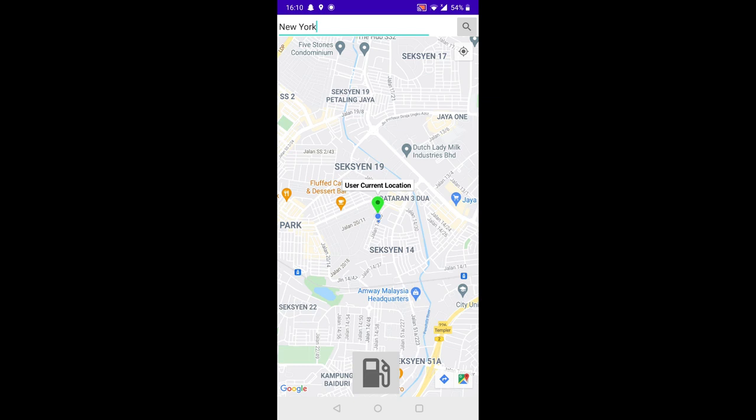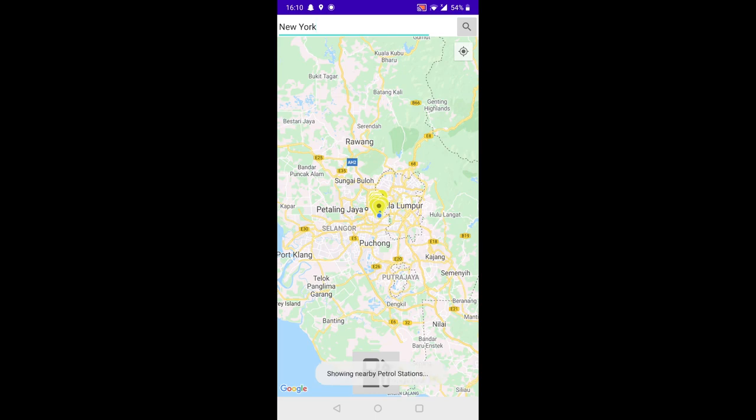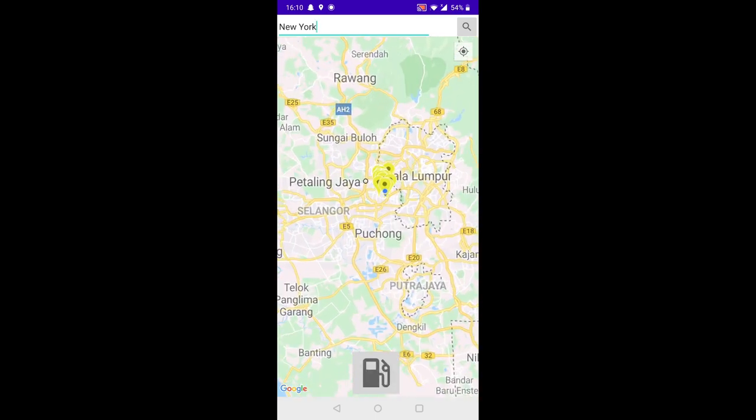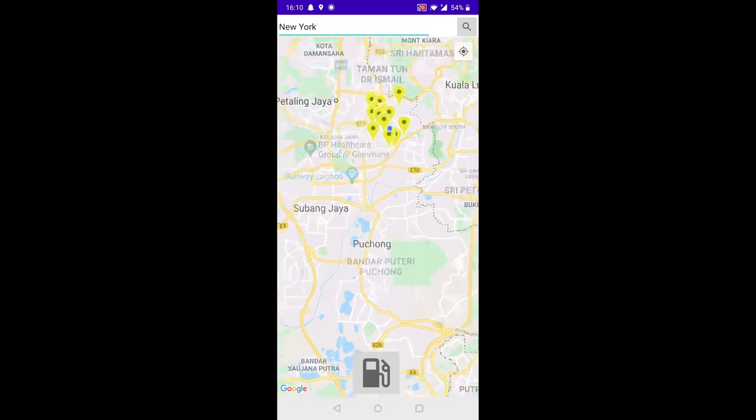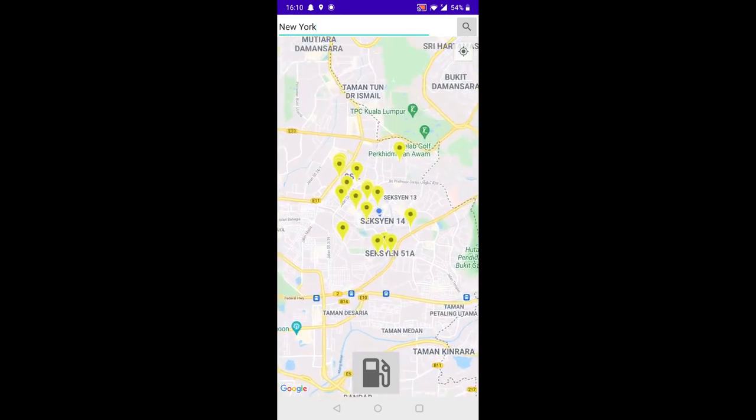So of course, users want to view petrol stations nearby in order to go to the nearest petrol station to save on their fuel costs, right? So you can see down there is a petrol station icon logo. When you click on that, it searches for the nearby petrol stations and shows them. As you can see here, this is the nearest petrol station within a 5 km radius of me.